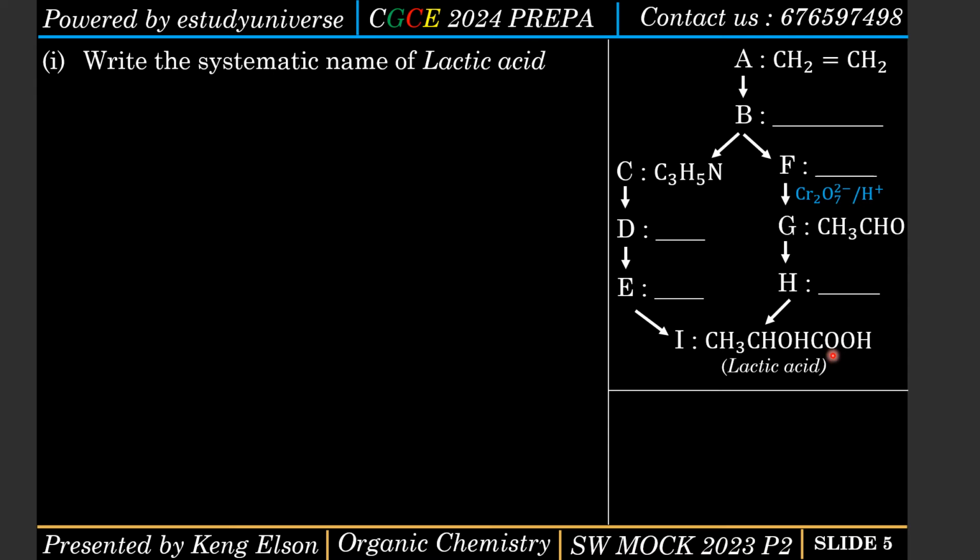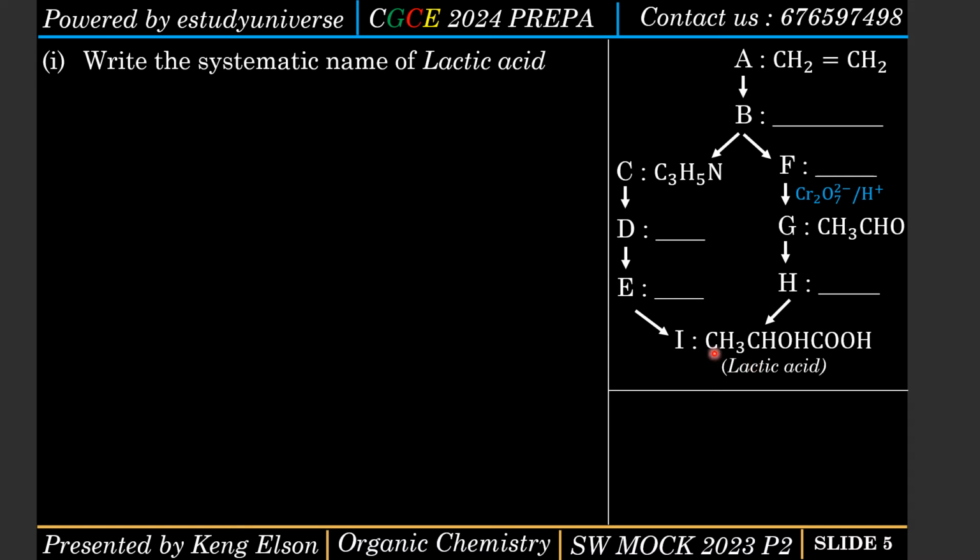And from there, to name this compound, we now need to begin by looking at the number of carbon atoms. There are 3 carbon atoms. Now the OH group is attached to which carbon atom? To carbon atom number 2. Therefore, since the OH group here is not the main functional group, then we say hydroxy, not hydroxyl. No, it is hydroxy. There is no L at the end. Many people make that mistake. So this OH is attached to carbon number 2. It therefore means that we are going to call it 2-hydroxy.